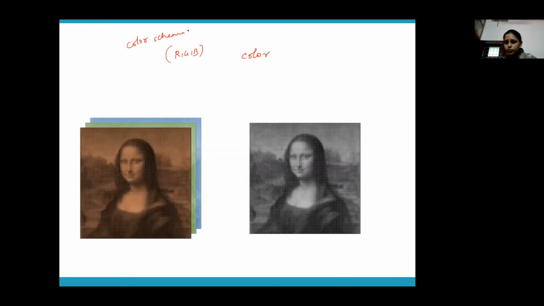There are different color spaces, or color schemes: RGB, YUV, HSI. There are numerous other color spaces also. Normally, we represent color images using the RGB color space, right? So you can see here red, green and blue. Your image actually has three color channels. If it is a grayscale image, it will have different gray levels. If it is a color image, it has three color channels corresponding to red, green and blue, right?